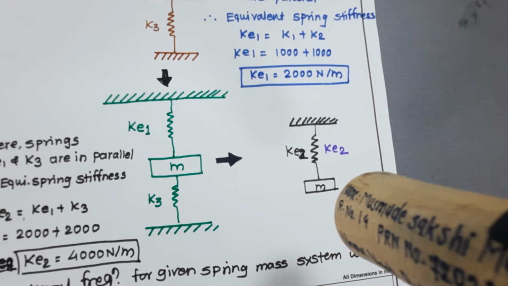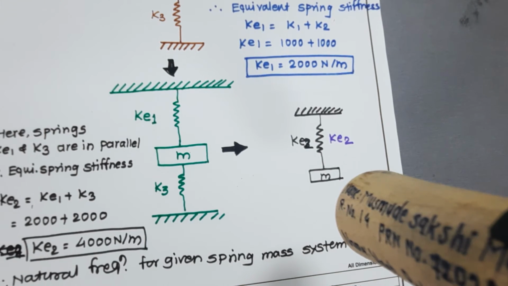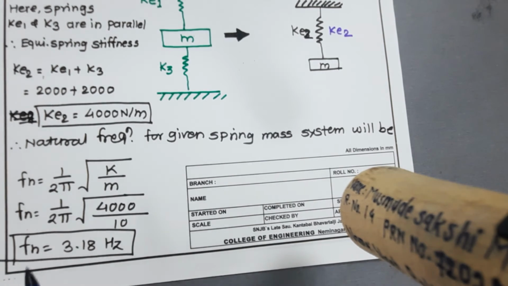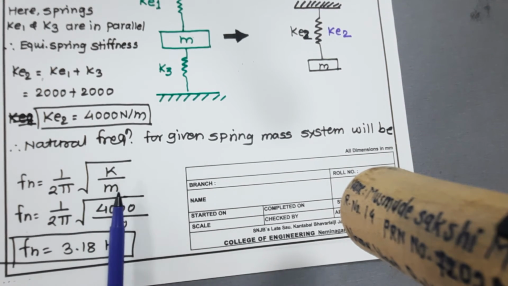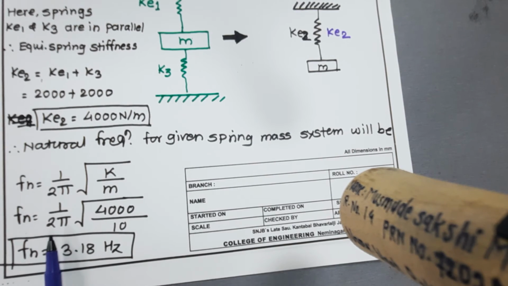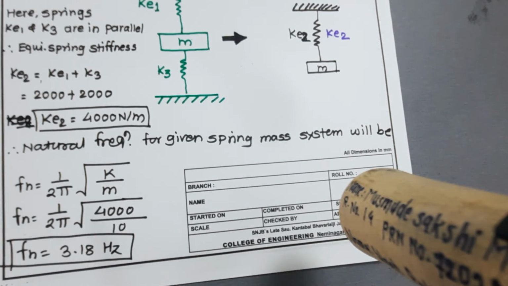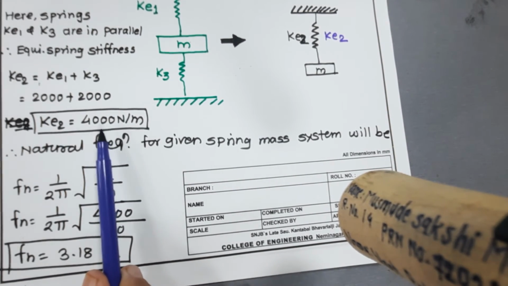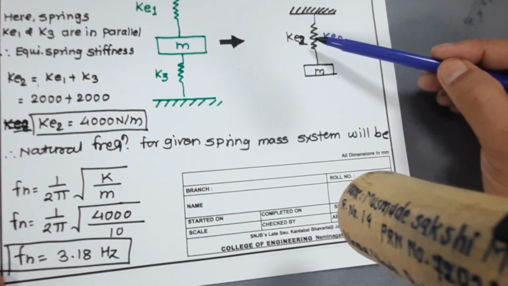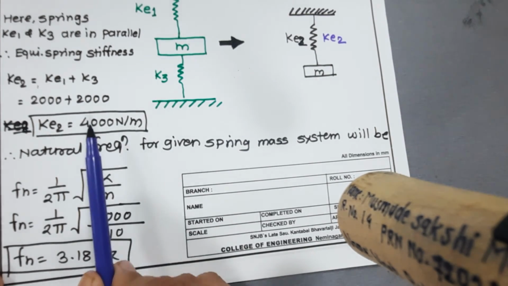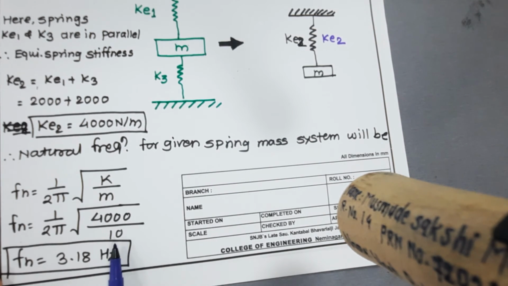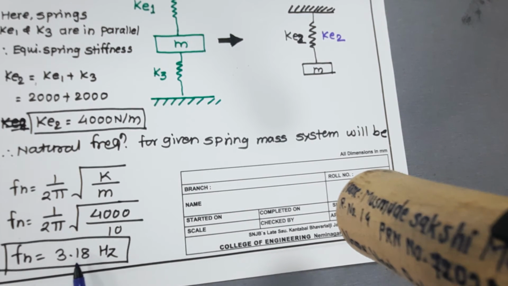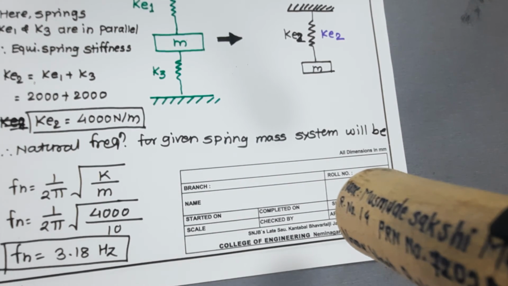Now as we know the values of KE1 and KE2, we can calculate the natural frequency of the given mass system. We have a formula: Fn is equal to 1 upon 2 pi times the square root of k upon m. Here we put the value of k equivalent, that means we take this final value KE2, which is represented in this diagram as the final equivalent system. So we take 4000 divided by M, 10 kg as given. After solving this in a calculator, we will get natural frequency as 3.18 hertz. So this is the solution.